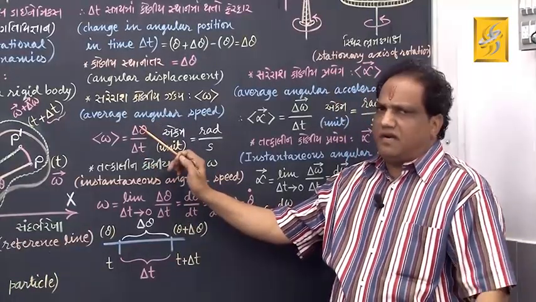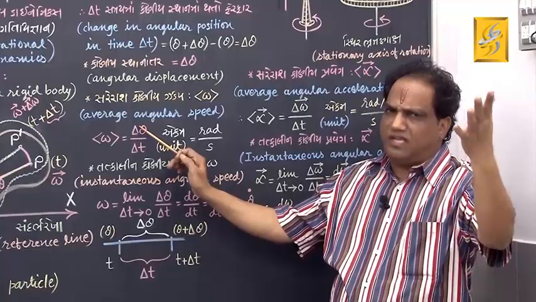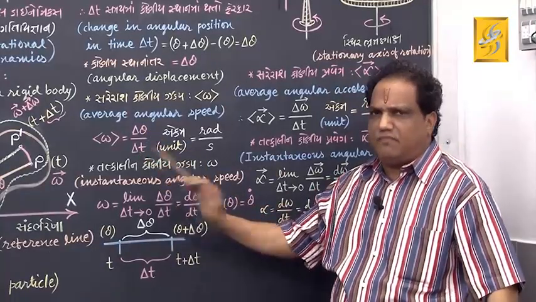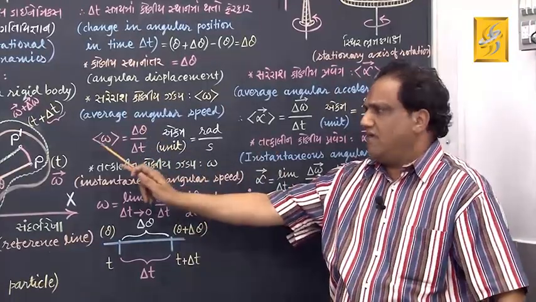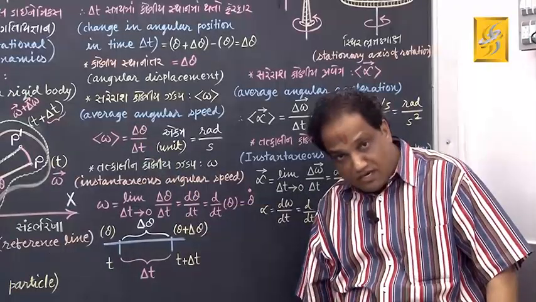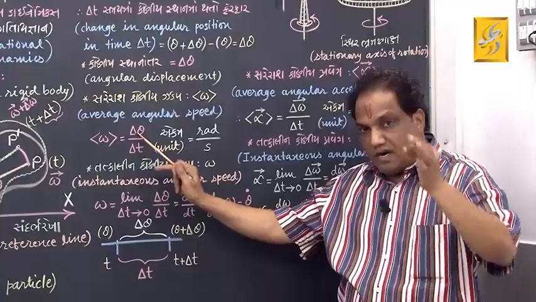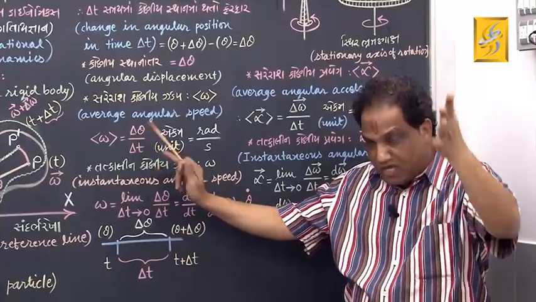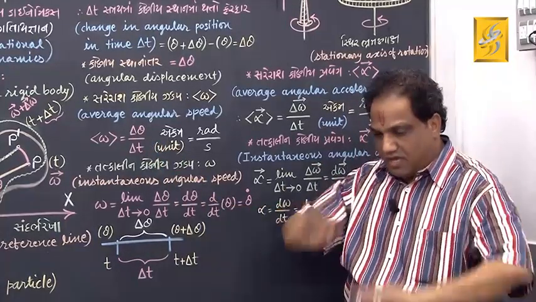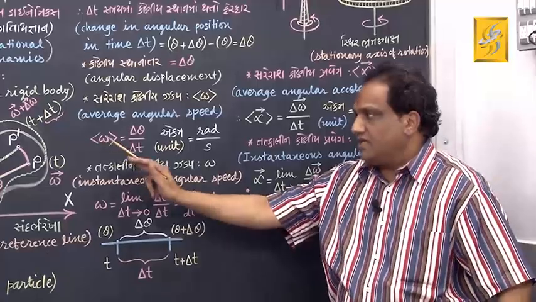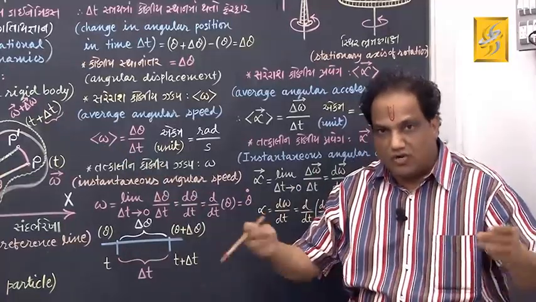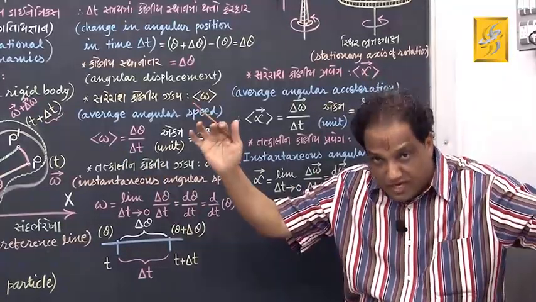Angular displacement undergone by a given rigid body per unit time is called its average angular speed. I repeat, angular displacement undergone by a given rigid body per unit time is called its average angular speed.